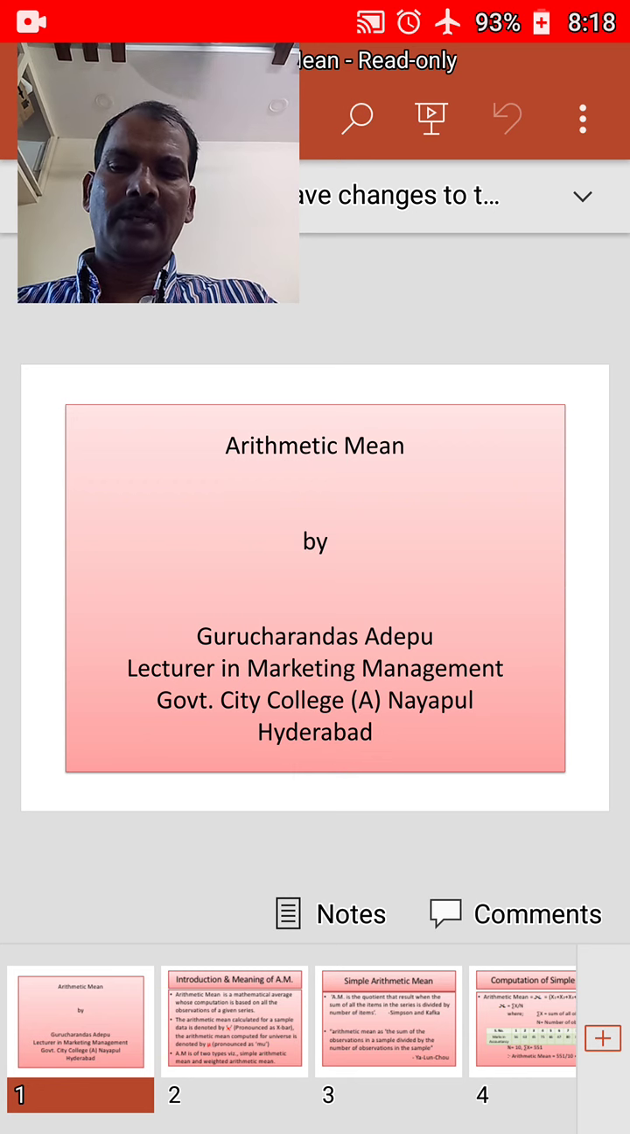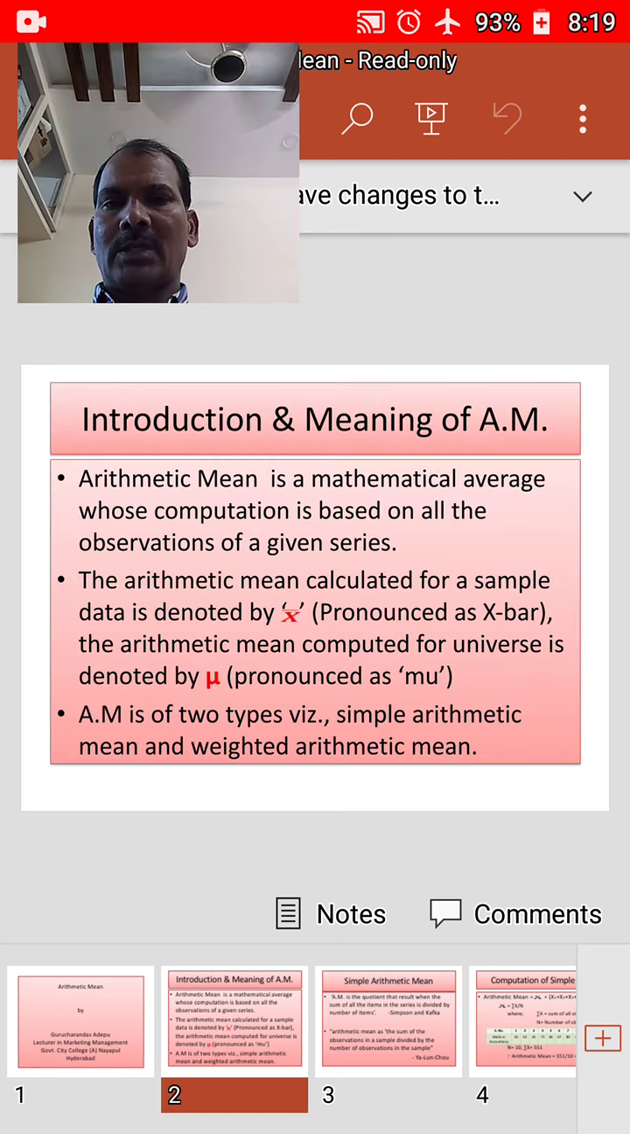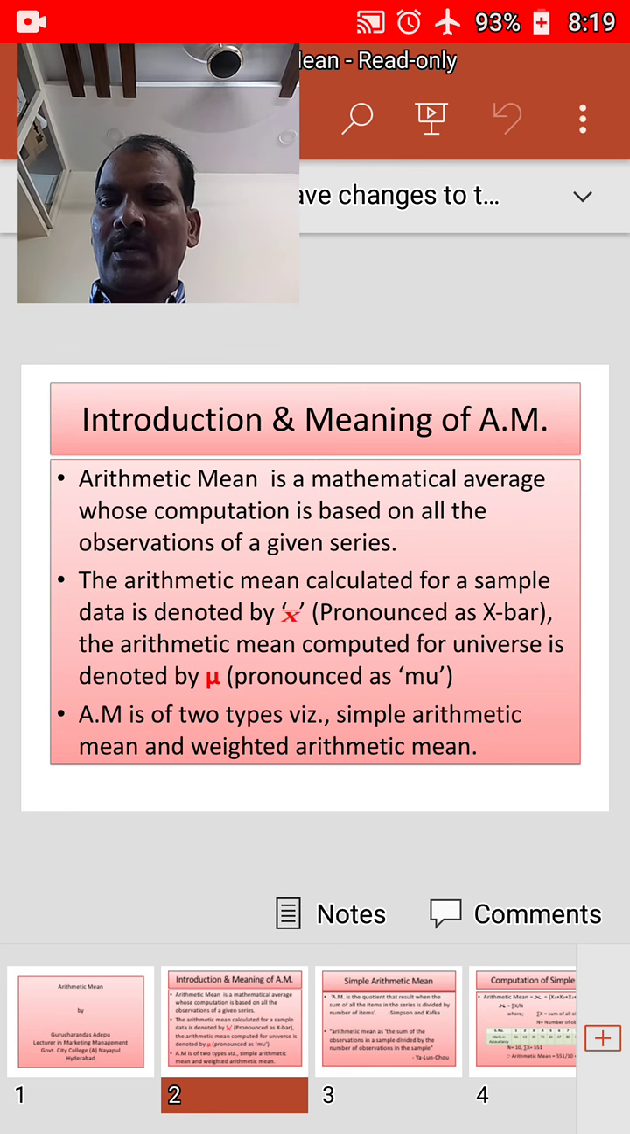Arithmetic mean is the mathematical average whose computation is based on all the observations of a given series. This unit is about the theoretical and computational aspects of arithmetic mean. First we will discuss introduction and meaning.